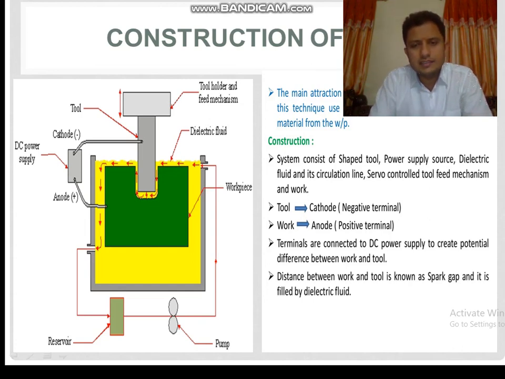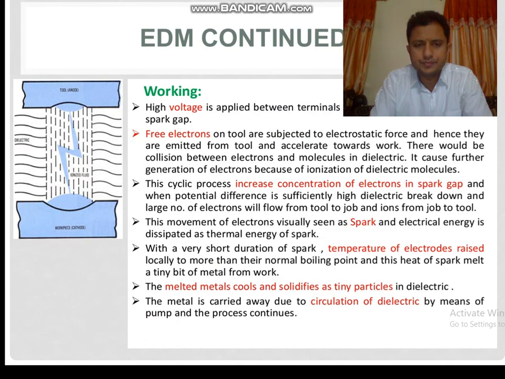Of course there is the workpiece. The tool is again the same: cathode, negative terminal. The work is anode, positive terminal. Terminals are connected to the DC power supply, creating a potential difference between the work and tool, and the distance between the work and tool is known as the spark gap. It is filled by the dielectric fluid.